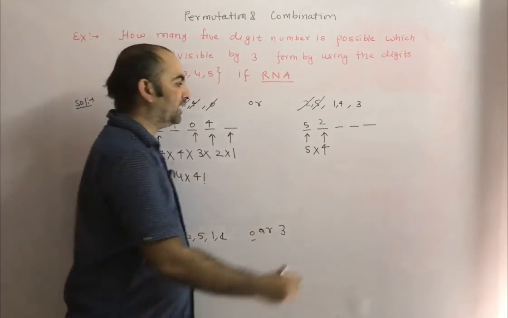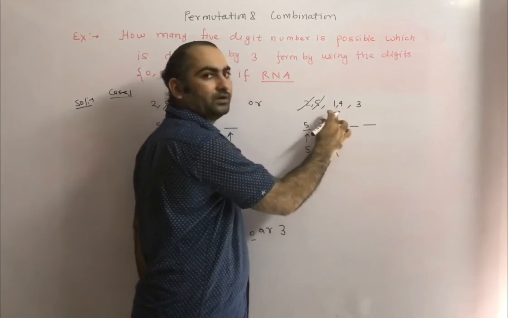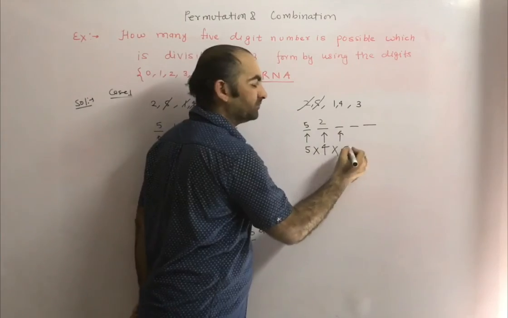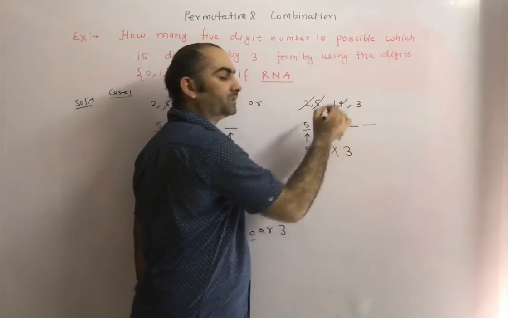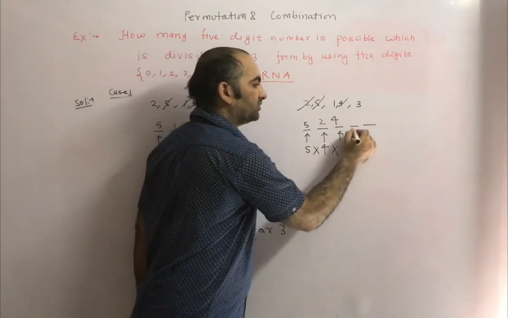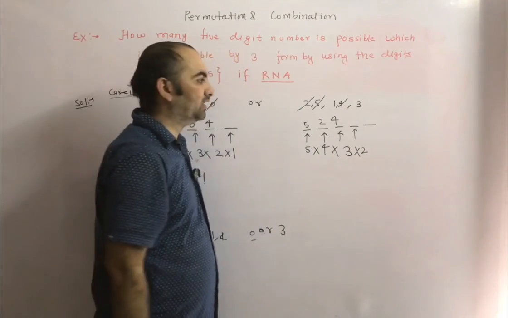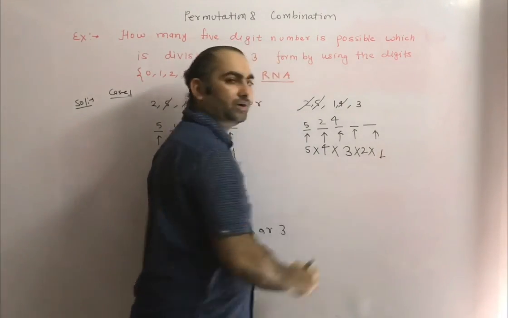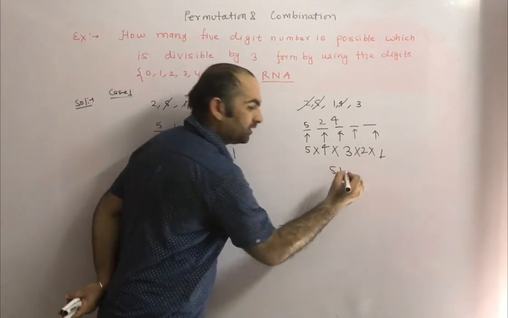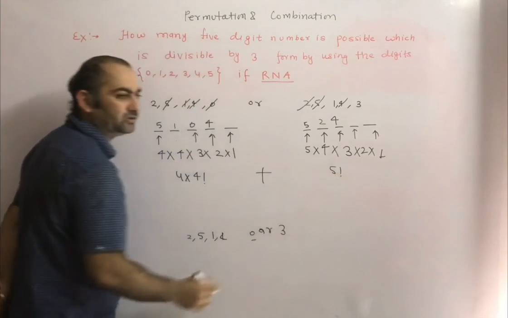Again multiplication. So for this place, how many choices do we have? Either we can put 1, 4, 3. How many choices? 3 choices. Suppose here 4 is coming. Now we can't repeat 4. Now for this place, how many choices do we have? Only 2 choices, 1 and 3. Similarly, at the last place, how many choices do we have? Only 1 choice. So what will come? 5 factorial. Okay. So what is the answer? 4 into 4 factorial plus 5 factorial. That is your answer.